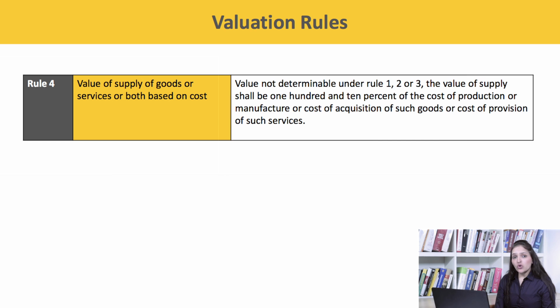Where the value is not determinable under rule 1, 2 or 3, the value of supply shall be 110% of the cost of production or manufacture, or the cost of acquisition of such goods, or cost of provision of such services. There is no clarity as to what will be considered as cost and whether a CAS 4 based valuation needs to be adopted or not. Let's take up an example.